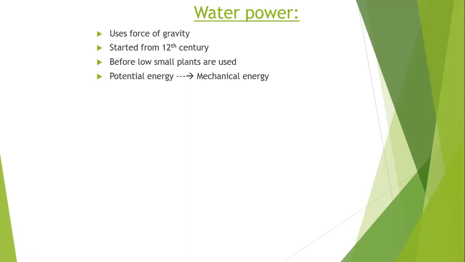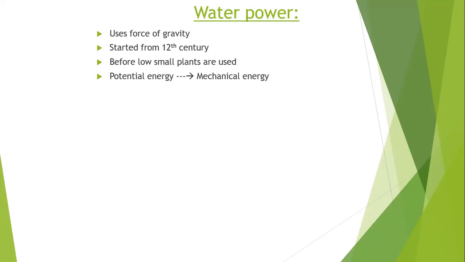The hydraulic turbine will be in the shape of that exhaust fan. When you allow the water to flow on the blades of the hydraulic turbine, the turbine will move. This turbine is shafted to the generator, connected to the generator shaft.